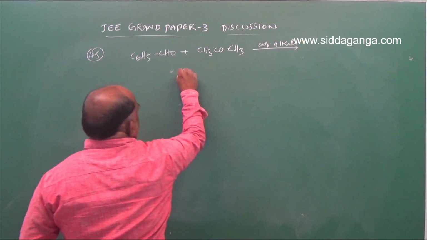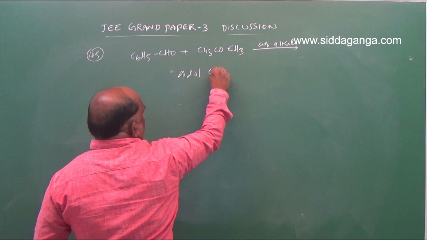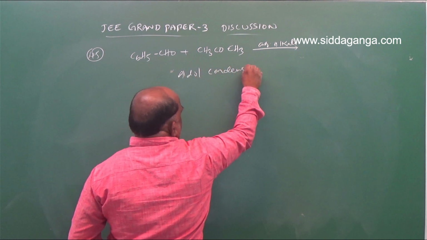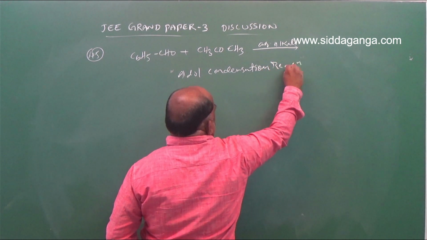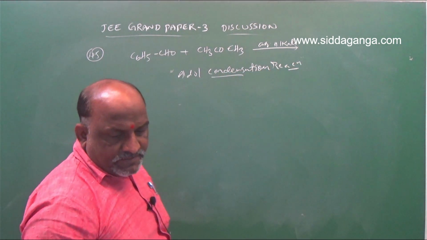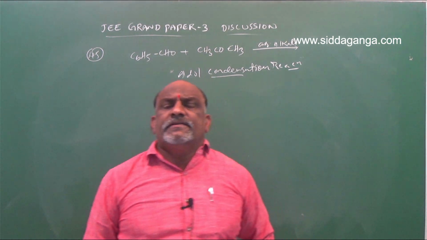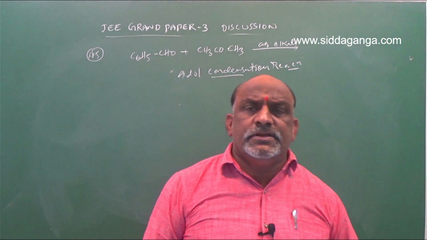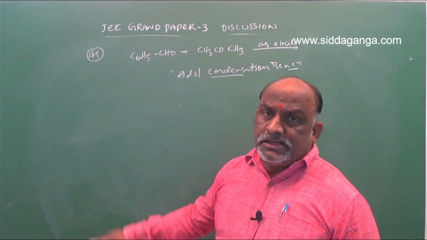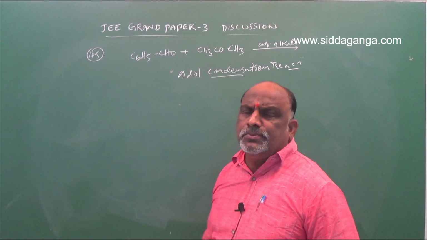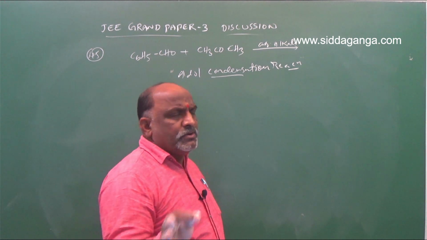This is an aldol condensation reaction. Benzaldehyde is treated with acetone. Benzaldehyde has an absence of alpha hydrogens. Acetone has the presence of alpha hydrogens. Simple, the answer is simple for aldol condensation.